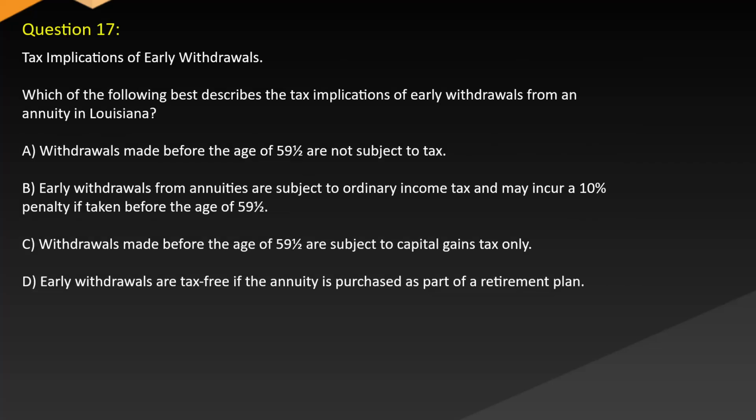Question 17. Tax implications of early withdrawals. Which of the following best describes the tax implications of early withdrawals from an annuity in Louisiana? A. Withdrawals made before the age of 59½ are not subject to tax. B. Early withdrawals from annuities are subject to ordinary income tax and may incur a 10% penalty if taken before the age of 59½. C. Withdrawals made before the age of 59½ are subject to capital gains tax only. D. Early withdrawals are tax-free if the annuity is purchased as part of a retirement plan.